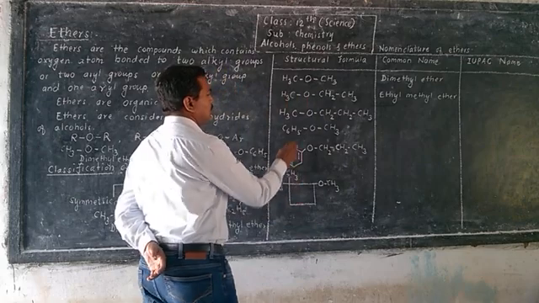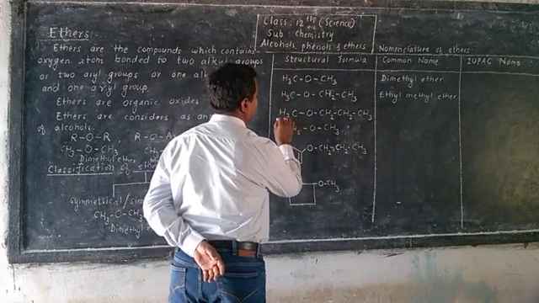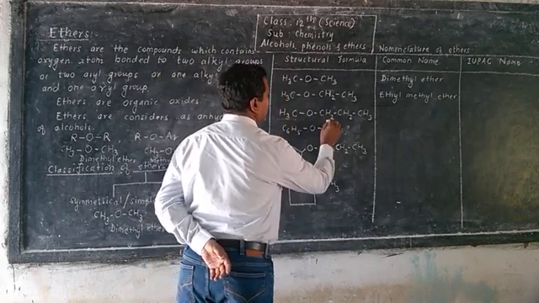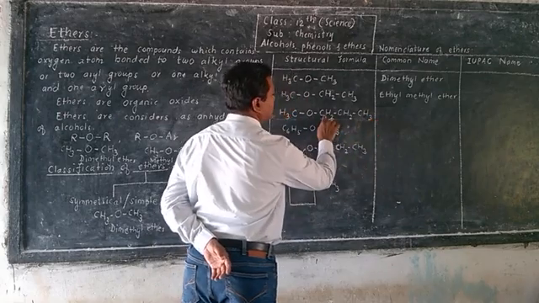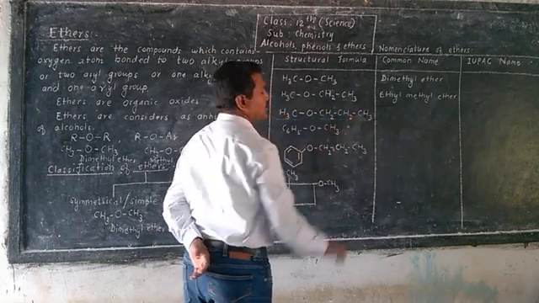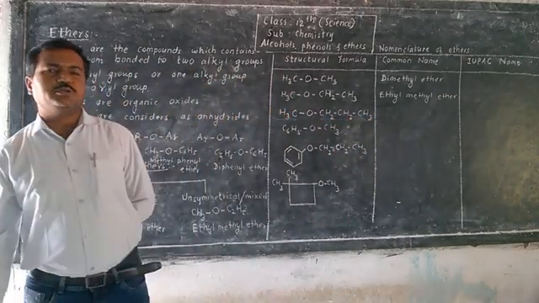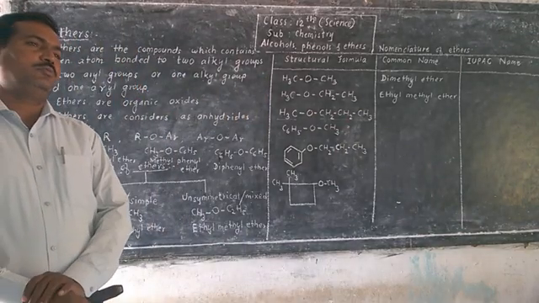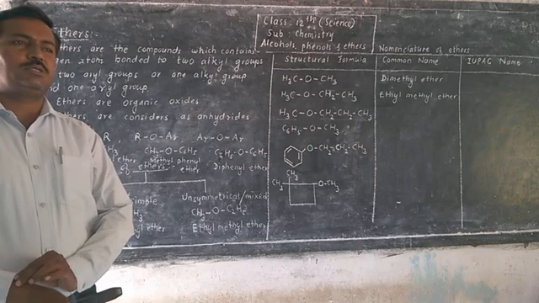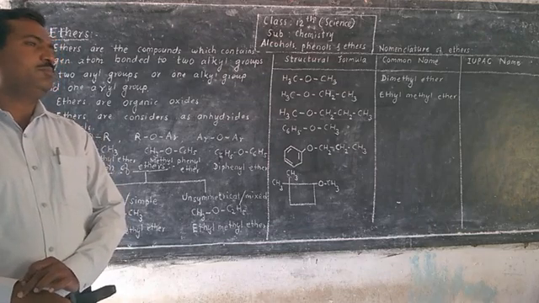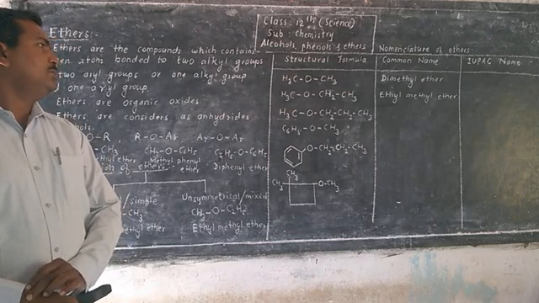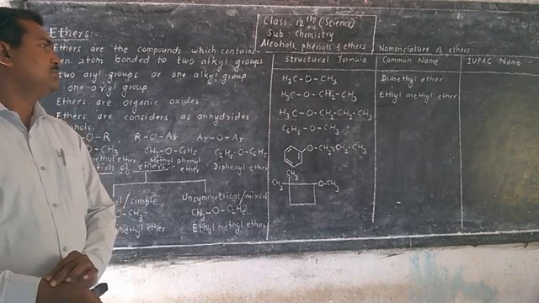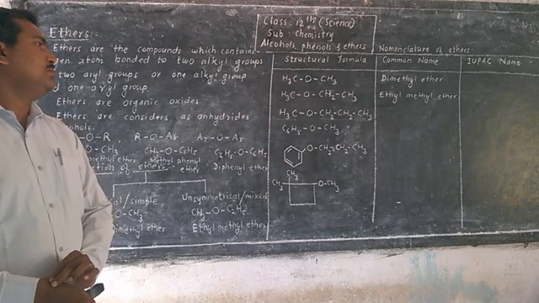Then here two groups are attached. This is methyl and this is CH2 single bond CH2 single bond CH2. So that is propyl. So in common system we have to use prefixes like N for normal, then secondary or tertiary.